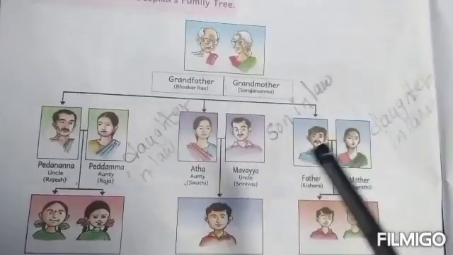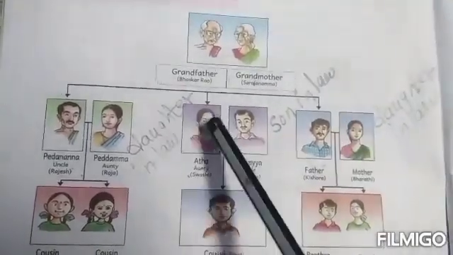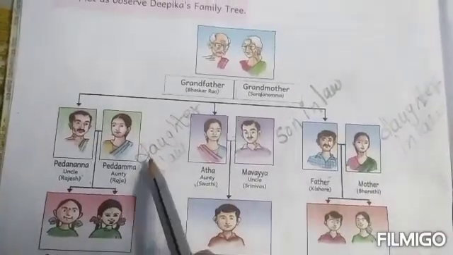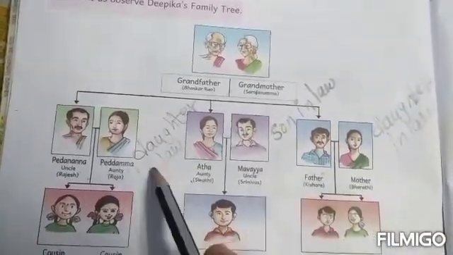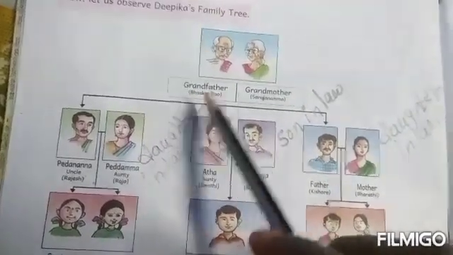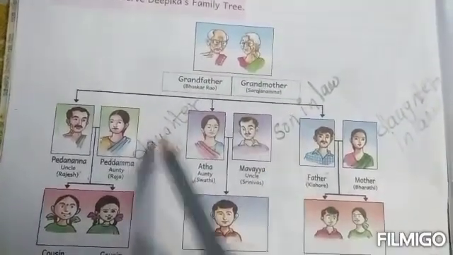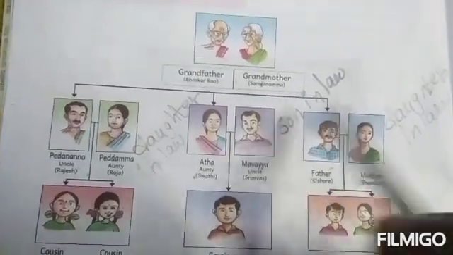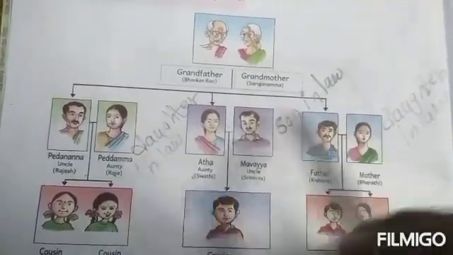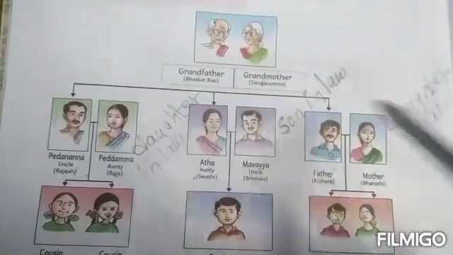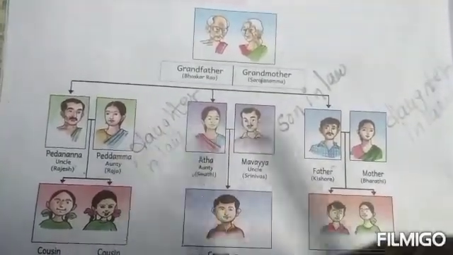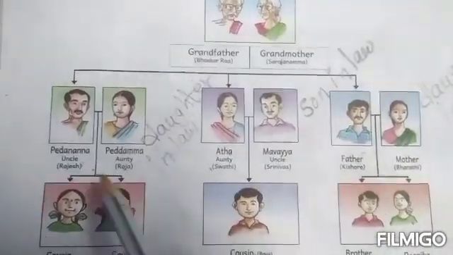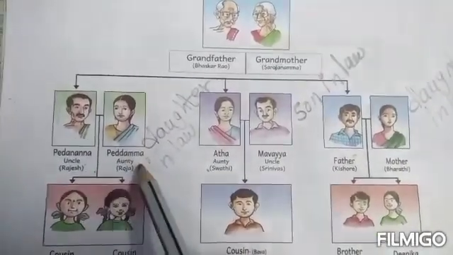Now, Bharati is the daughter-in-law of Bhaskarrao and Sarojamma. Bhaskarrao and Sarojamma have two daughters-in-law and one son-in-law. Daughter-in-law means Kodalu. Next, Rajesh and Roja.